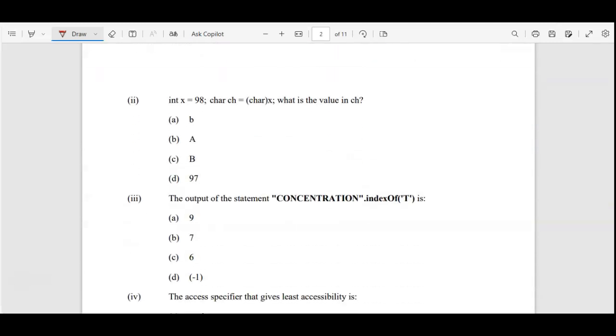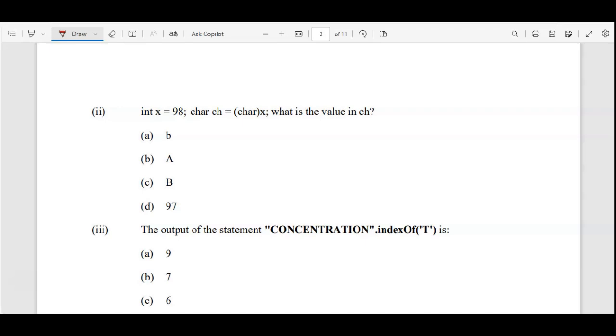Okay, now we are starting with the second one. int x = 98; char ch = (char) x; Here they are using explicit type conversion. They are explicitly converting this x into character type, and storing that value into the character variable. So what is the value in ch? x is 98. If you remember, 65 to 90 is for capital A to Z, and 97 to 122 is for small a to small z. So this is 98, that means small b. Small b is the correct answer.